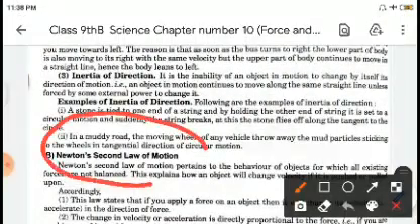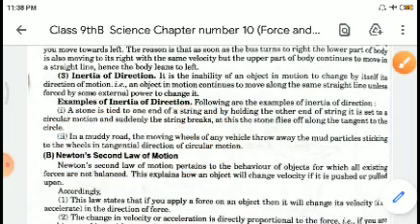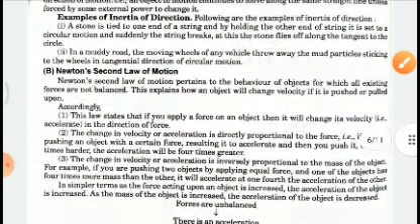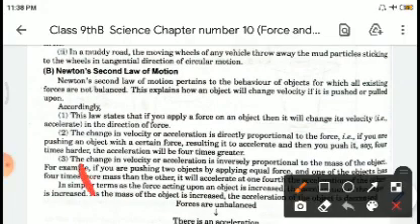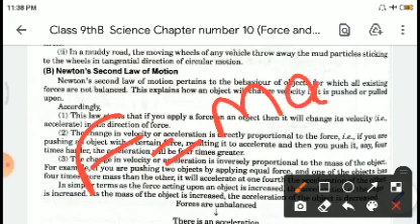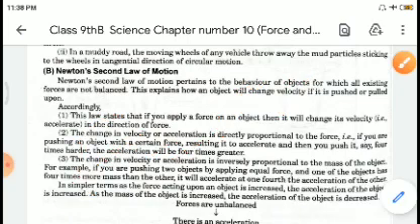Now in Newton's second law of motion, it says that if you apply force to an object, then there will be a change in velocity, it accelerates in the direction of the force. So the formula which will be derived is F is equal to ma. Force is equal to mass into acceleration. Right.